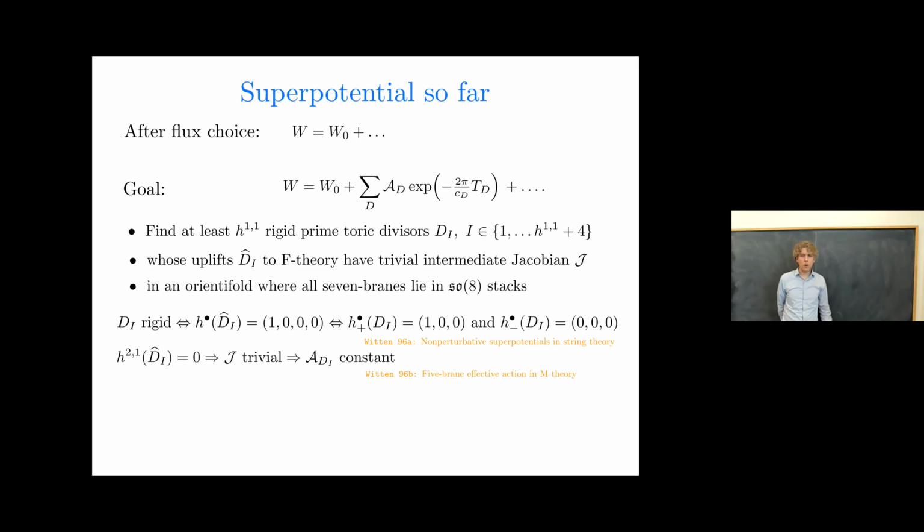Now, just a reminder, what I mean by rigidity here is just that the vector of Hodge numbers of the uplifted divisor is (1, 0, 0, 0), and a smooth divisor with those properties, per the analysis of Witten 1996, contributes to the non-perturbative superpotential. If, moreover, one finds that h21 of the uplifted divisor is equal to 0, the intermediate Jacobian is trivial. And so the Pfaffian prefactor is a section of a trivial bundle over the F-theory complex structure moduli space, i.e. it's a complex number rather than a moduli-dependent function.